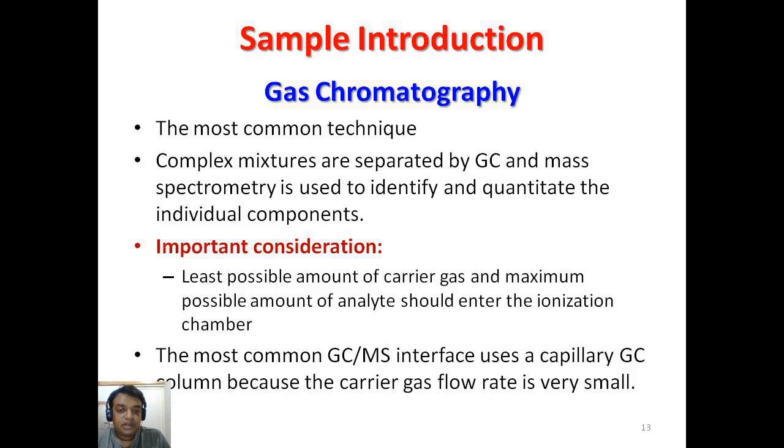The least possible amount of the carrier gas and the maximum possible amount of the analytes should enter into the ionization chamber. The most common gas chromatography mass spectroscopy interface uses a capillary gas chromatography column because the carrier gas flow rate is very small. Why? Because otherwise it would generate a lot of pressure in a column, and this pressure is sometimes not easily handled in a gas chromatography. That's why the size or thickness of the column is very low, to maintain the pressure inside the gas chromatography.